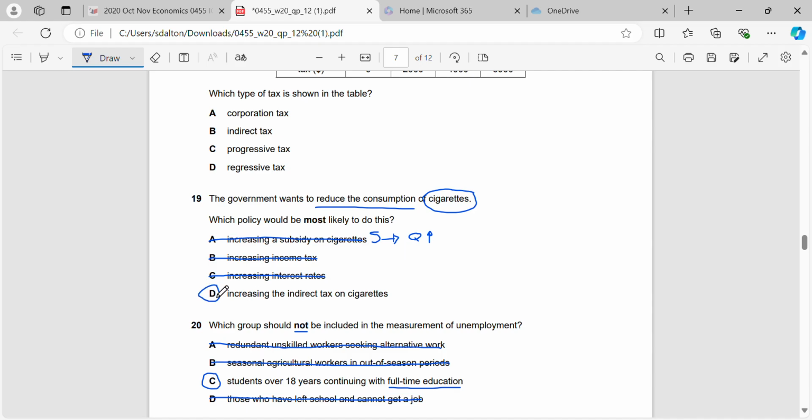But if we increase an indirect tax on them, we are directly increasing the price of cigarettes. So we will move the supply curve to the left. And when we move the supply curve to the left and draw a demand and supply diagram, we can see that the quantity supplied, quantity consumed, will drop.